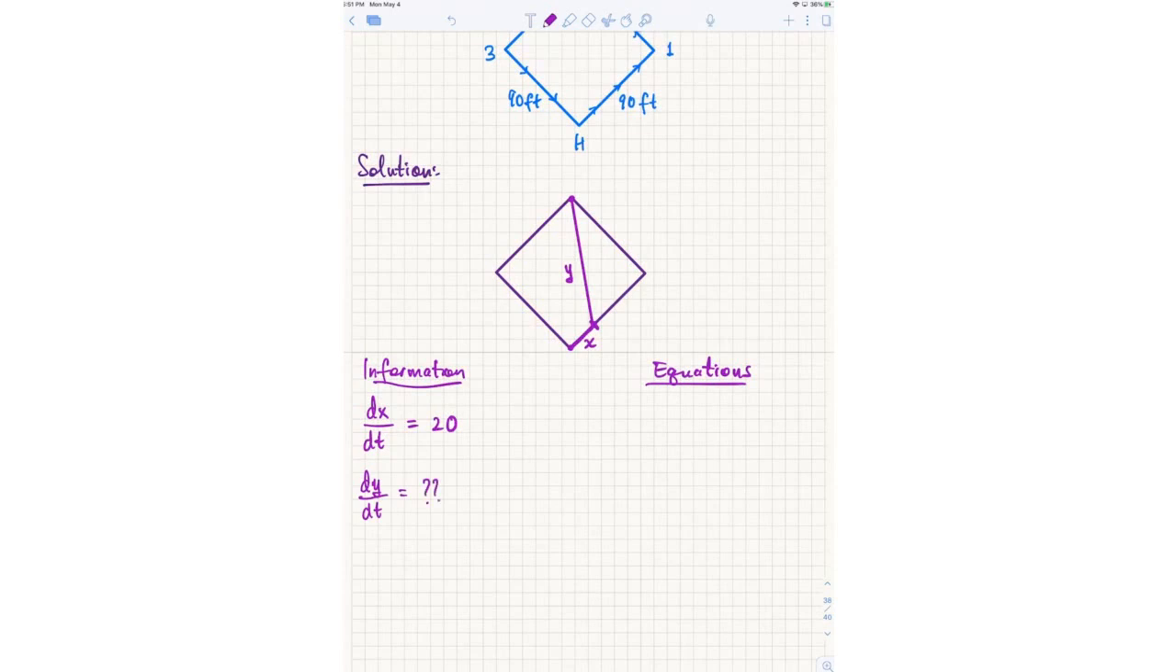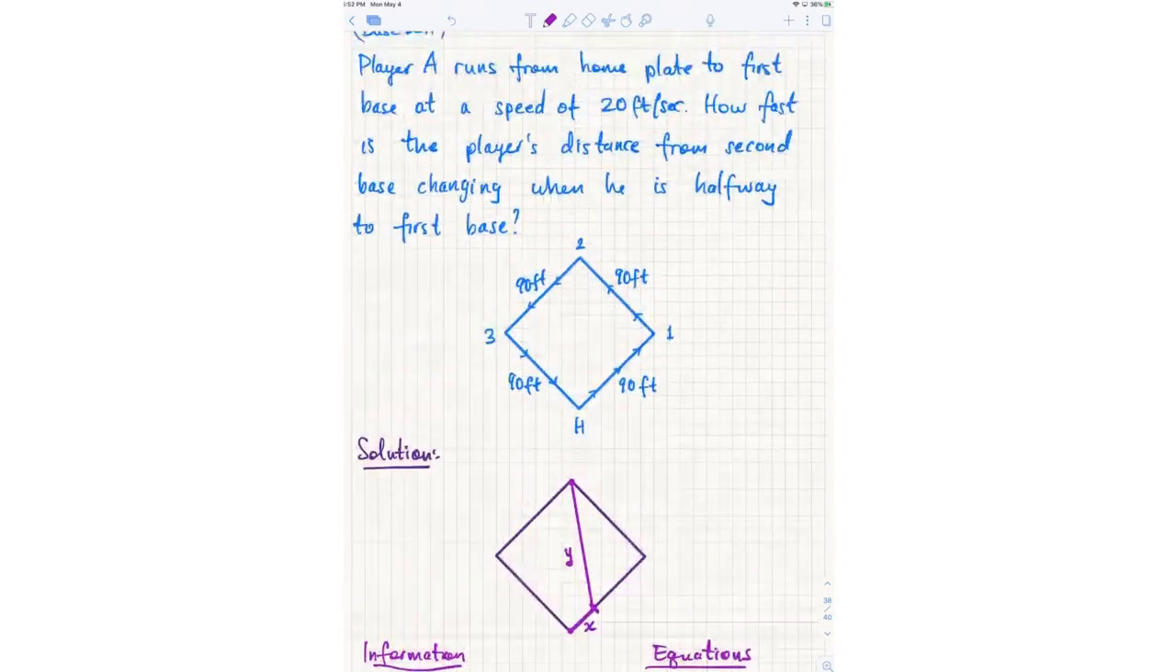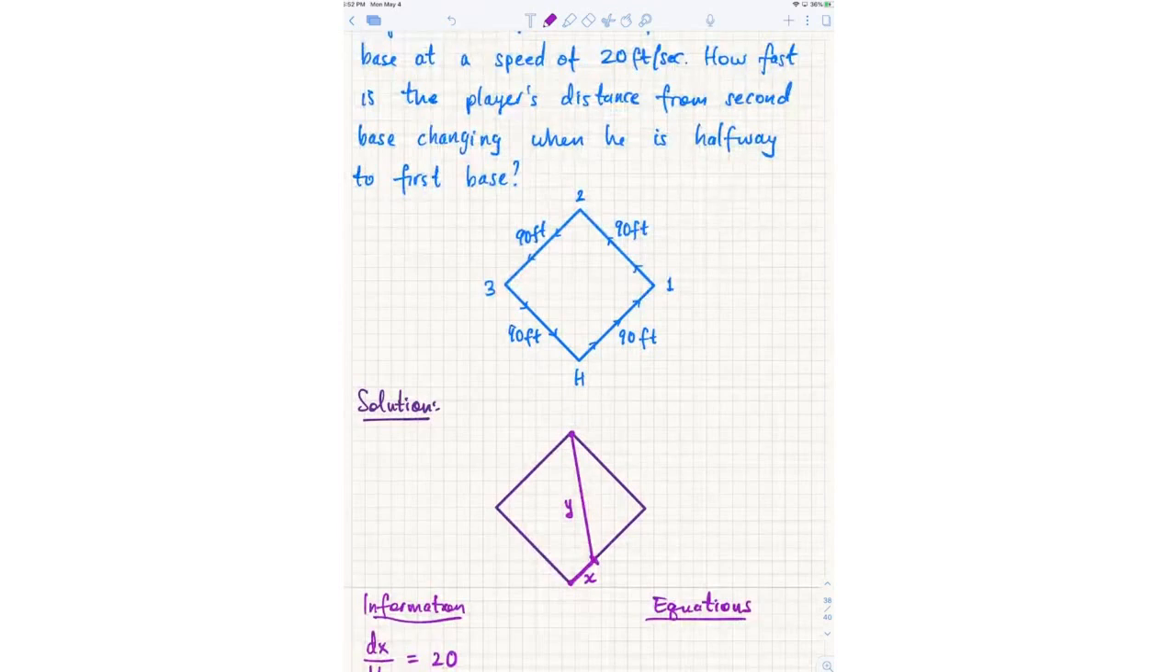Now we know that that's only going to be at a certain time. All these related rates questions are phrased as you want to know something when something else is true. So when he is halfway to first base, how would you describe that in mathematical equations?